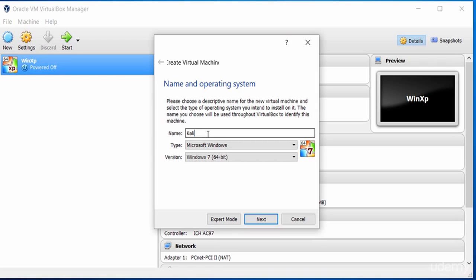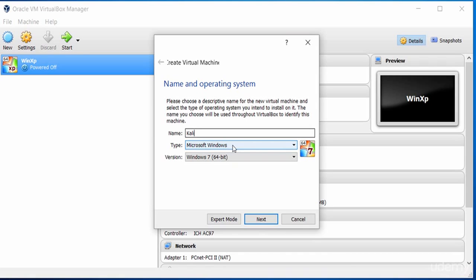And Kali Linux runs on either a Debian or Ubuntu Linux system. So in the type, we need to select the appropriate options. Because it is based on a Debian or Ubuntu system, we need to make sure that we're very careful in selecting one of these operating systems.